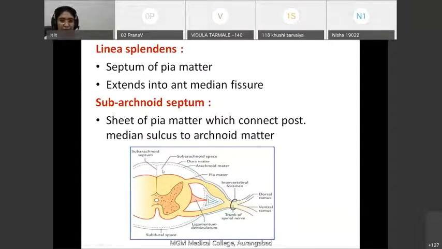So it is a septum which connects pia mater to arachnoid mater. Through this septum the spinal cord is attached to the arachnoid mater. This is known as the subarachnoid septum. Thus, this subarachnoid septum also helps in keeping the spinal cord in its position.